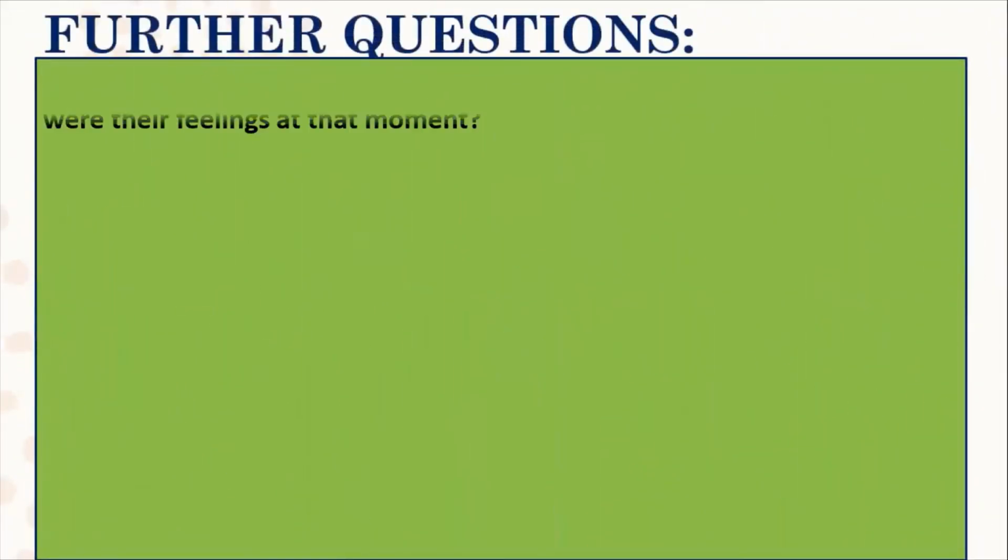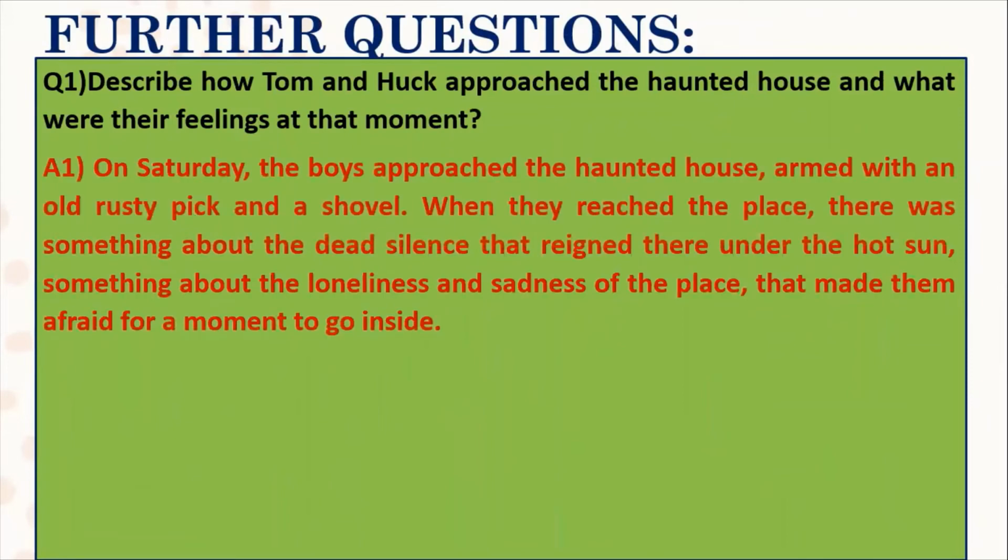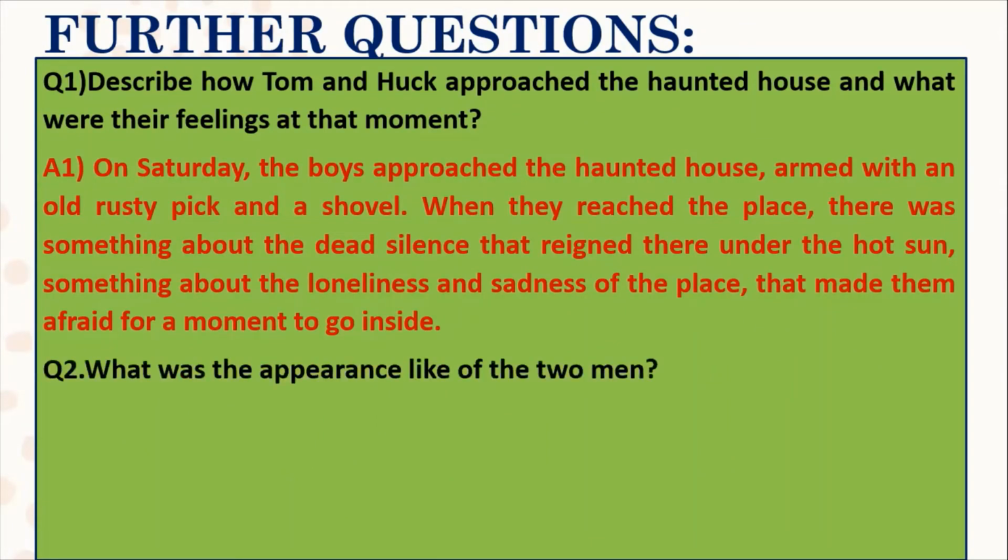Further questions. Describe how Tom and Huck approached the haunted house and what were their feelings at that moment. On Saturday, the boys approached the haunted house armed with an old rusty pick and a shovel. When they reached the place, there was something about the dead silence that reigned there under the hot sun, something about the loneliness and sadness of the place that made them afraid for a moment to go inside. These were the feelings of Tom and Huck when they approached the haunted house.